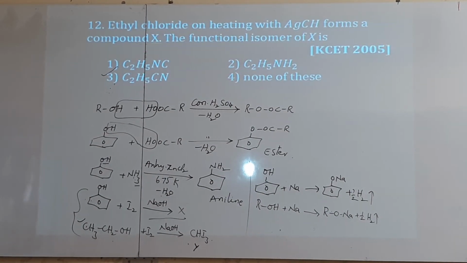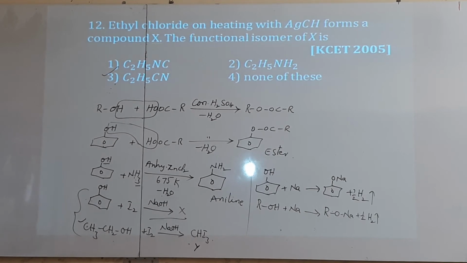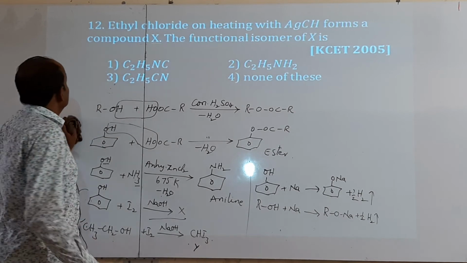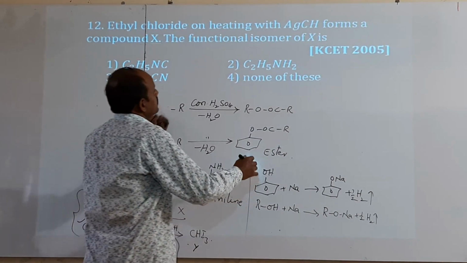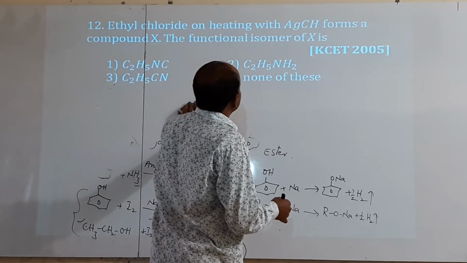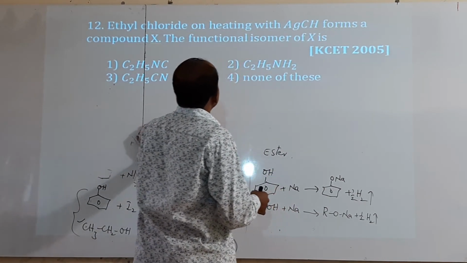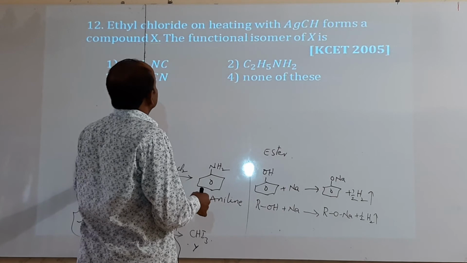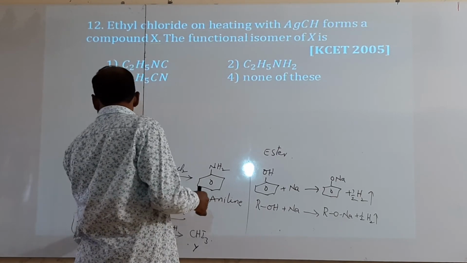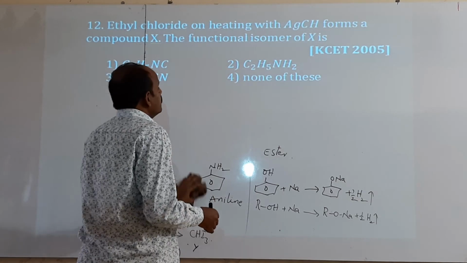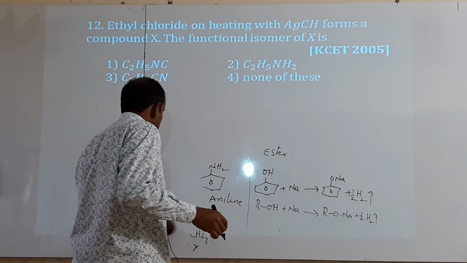Next bit. Ethyl chloride on heating with AgOH, or what is this? AgCN. That is wrong, a printing mistake.